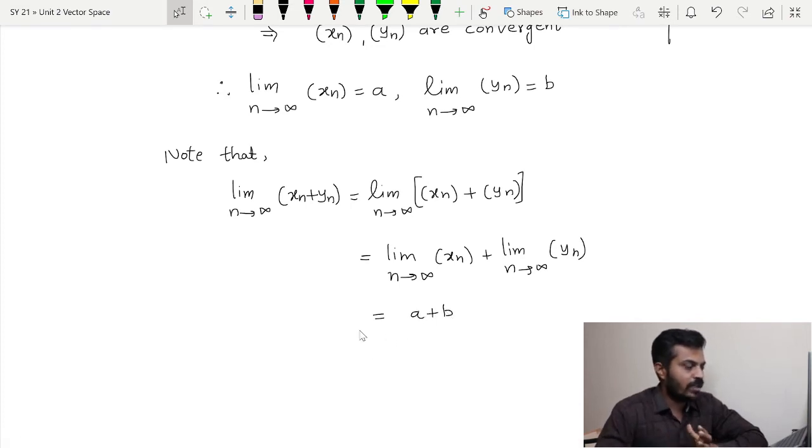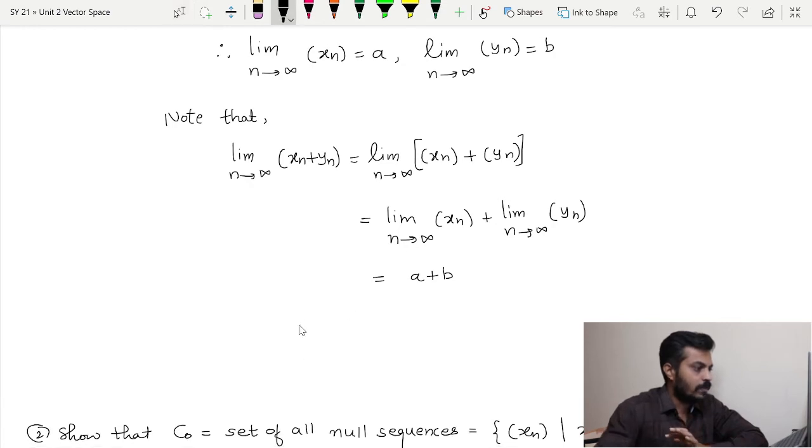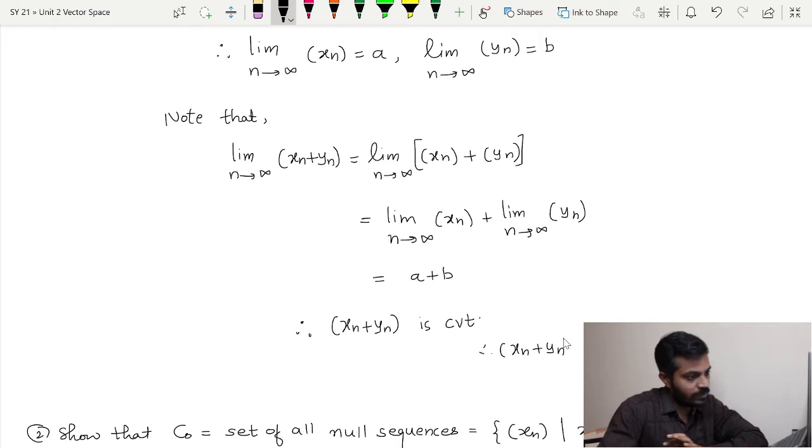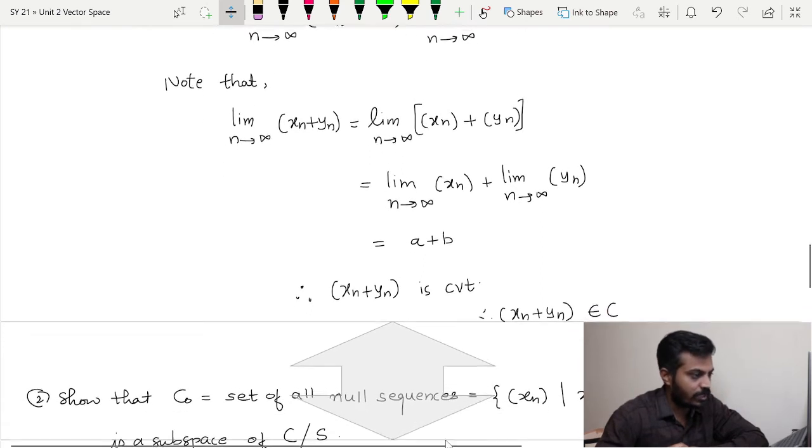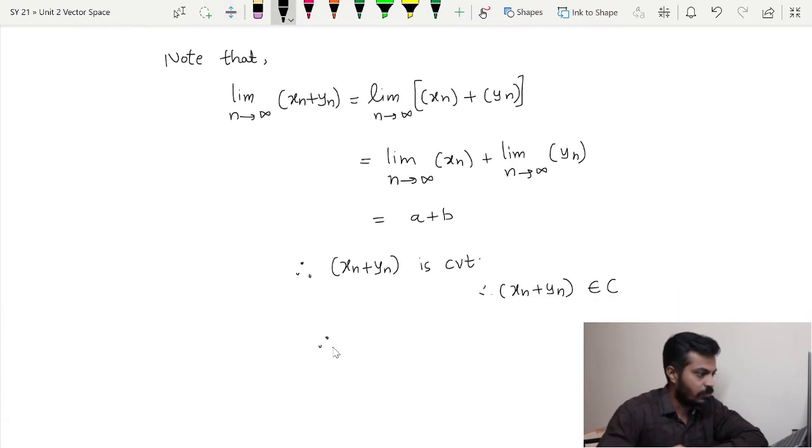Thus we have shown that this sequence xn plus yn also has some limit. So therefore this sequence xn plus yn is convergent, and therefore it belongs to C. So you can say that this set C is closed under addition.